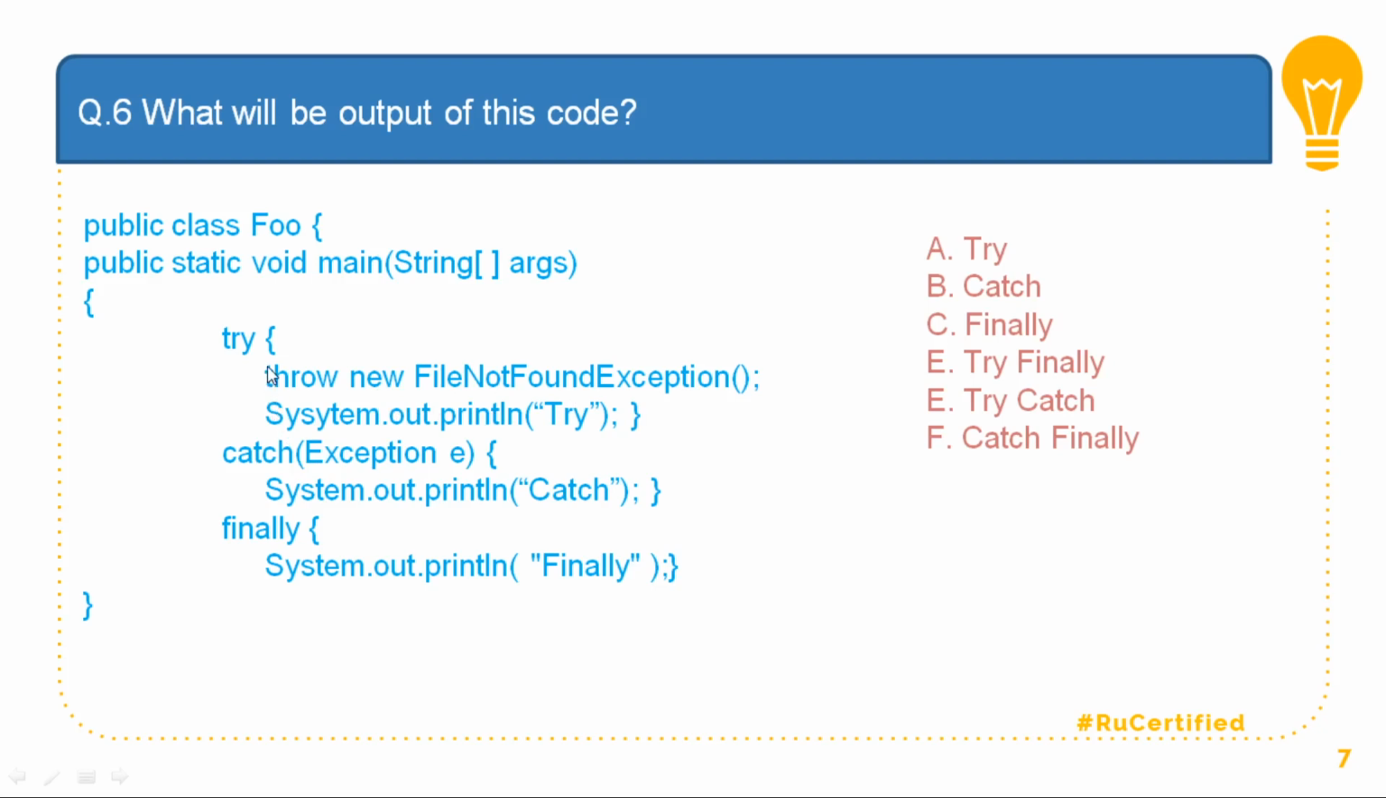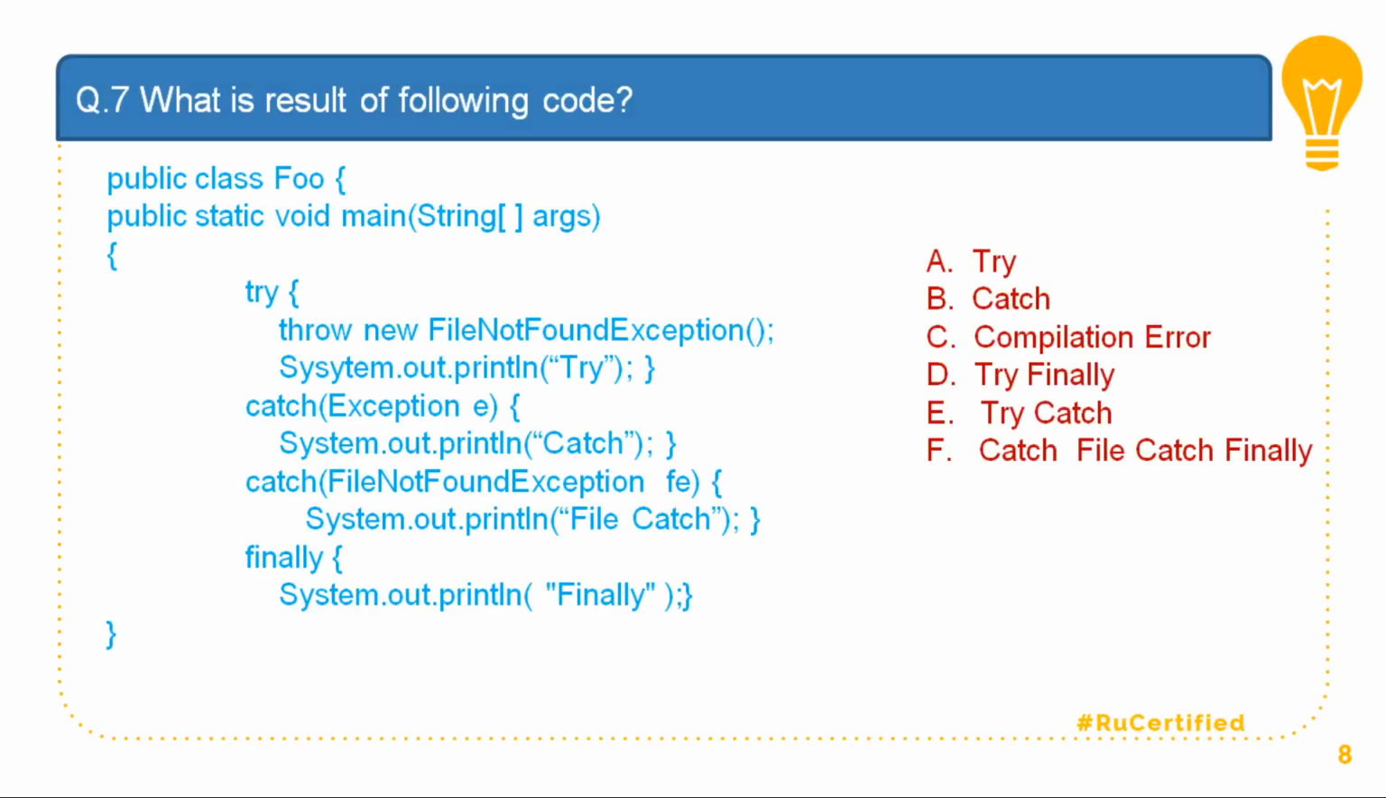So the moment it generates the FileNotFoundException, it is supposed to go to this catch block. So it will go to System.out.println catch, and we know that after try or catch, finally will always execute if it is written. So finally will execute, and the answer for this would be catch and finally. So out of these 6 options, the correct option will be option 6.